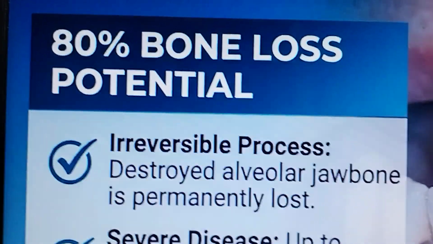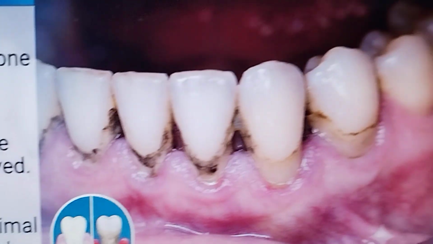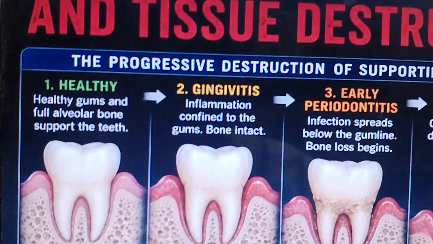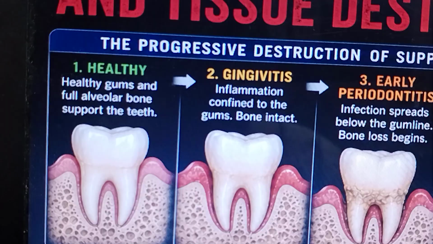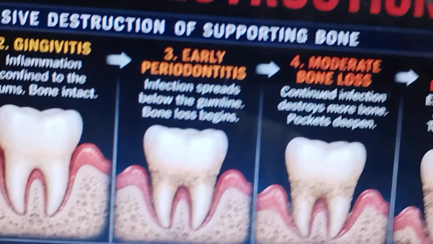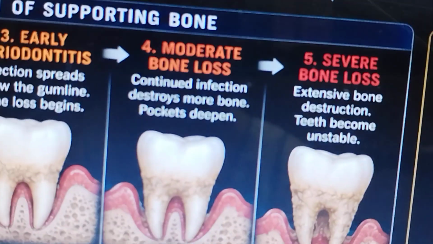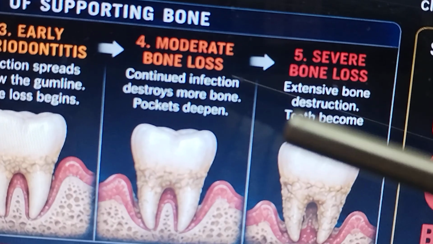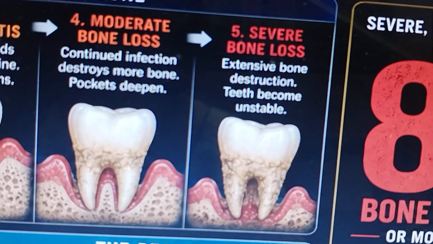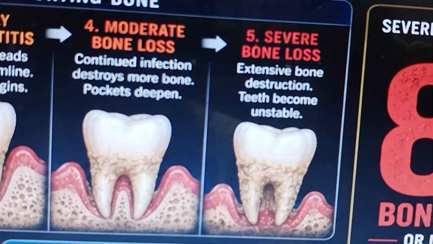So, up to 80% bone loss is a potentially irreversible process: severe disease and root exposure. Alveolar bone loss and tissue destruction. Healthy teeth, healthy gums, and full alveolar bone support. Gingivitis: inflammation confined to the gums. Early periodontitis: below the gum line, bone loss begins. Moderate bone loss: continued infection destroys the bone, deepening the pockets. Severe bone loss: extensive destruction, teeth become unstable and then fall out.